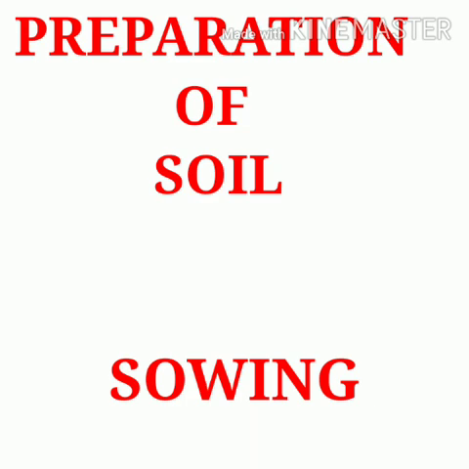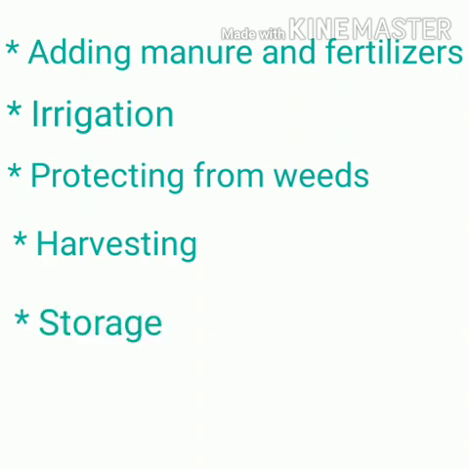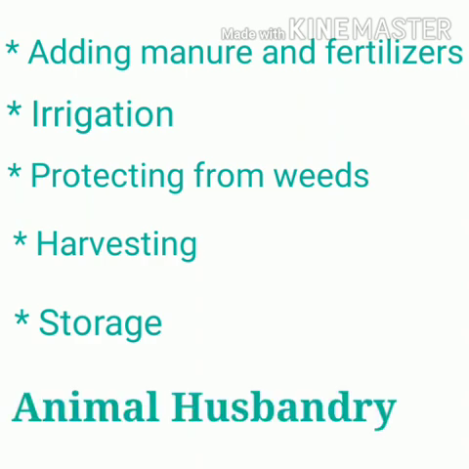In this video we are going to see the remaining practices, that is adding manure and fertilizer, irrigation, that means supply of water, protecting from weeds. Already I said weeds means unwanted plants. Harvesting means removing the crop after it got matured. And then we are going to see about the storage, where we are storing and keeping. And the last topic of this chapter is animal husbandry.